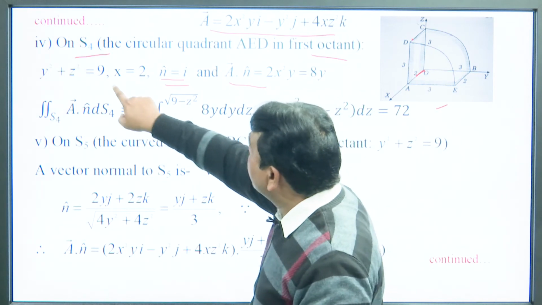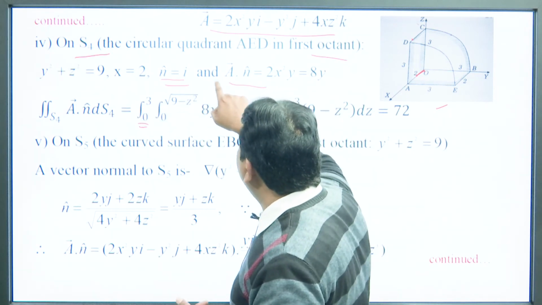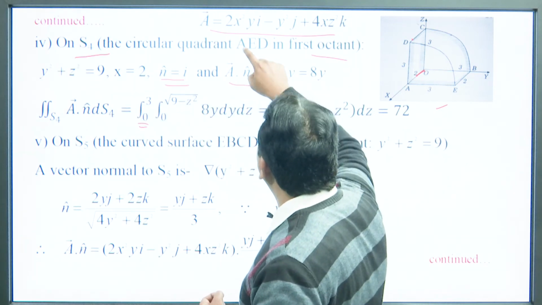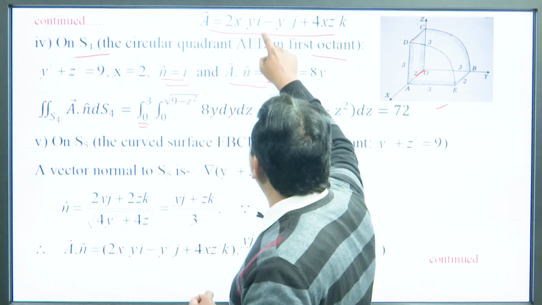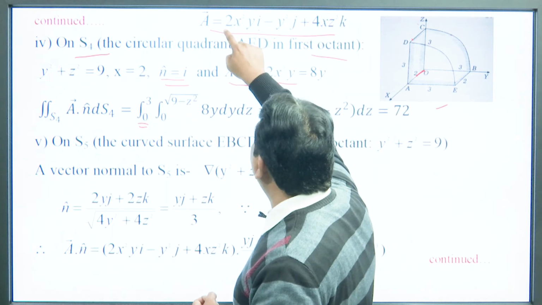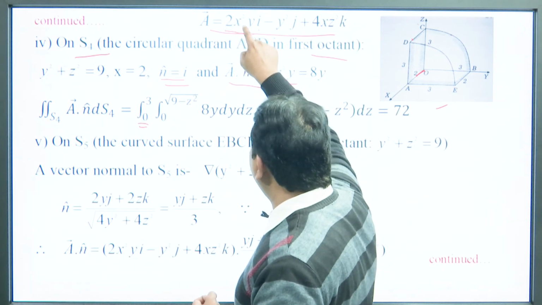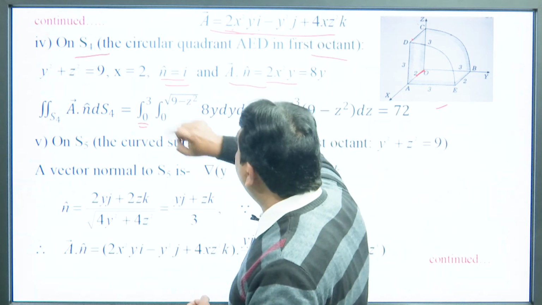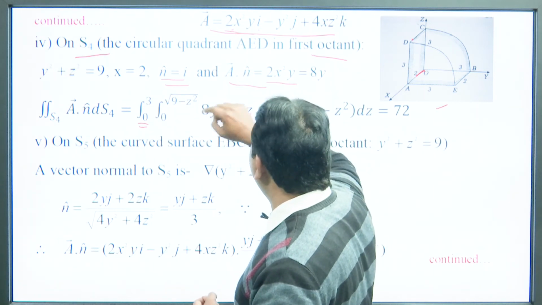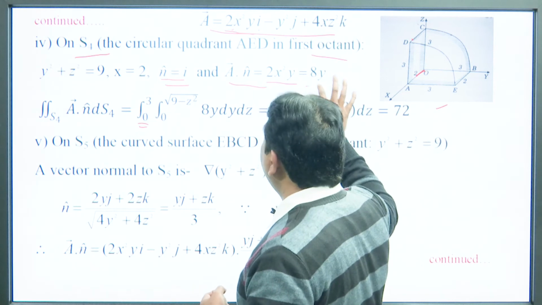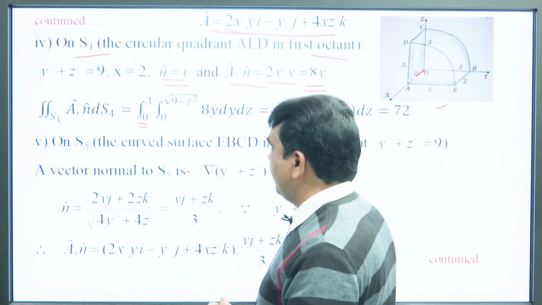So, here n is equal to i and A dot n is equal to 2x squared y, because if we take the i dot product with this, we will get the value only from 2x squared y, and x is equal to 2. So, 2 into 2 squared, that is 4 into 2, 8y. So, A dot n is equal to 8y.